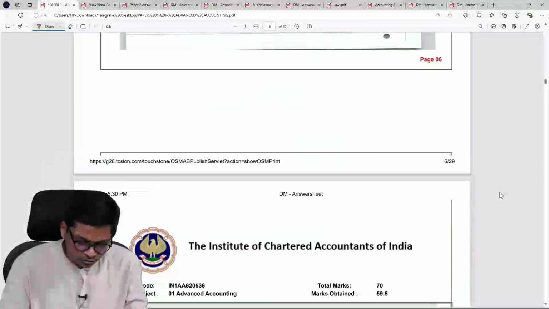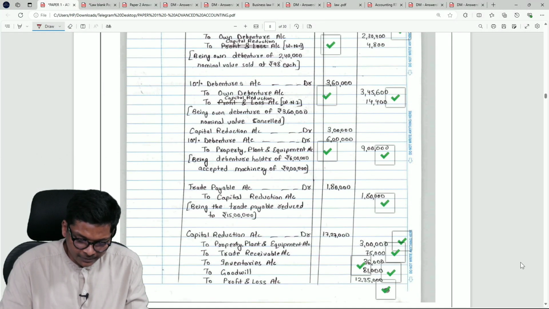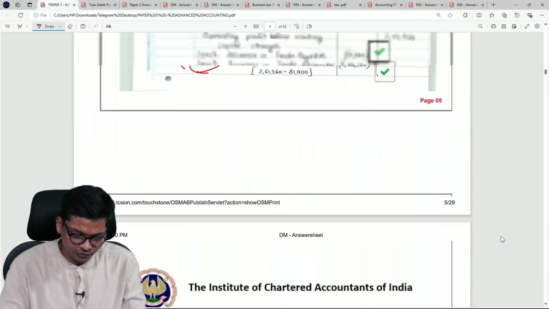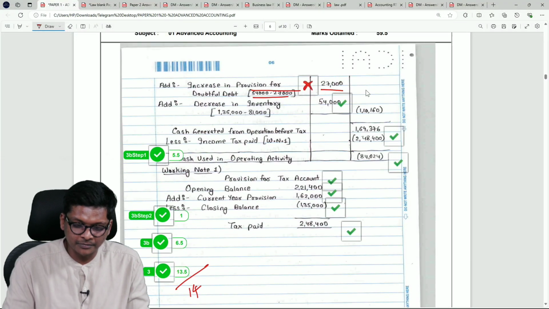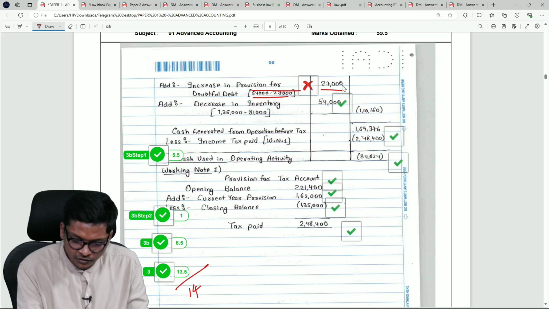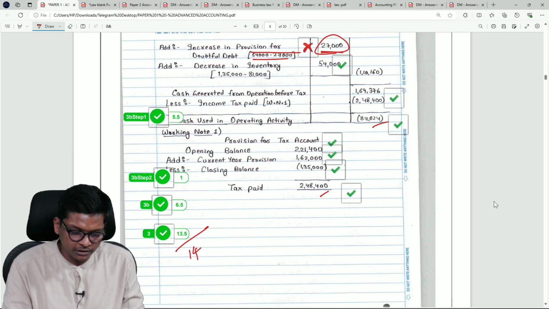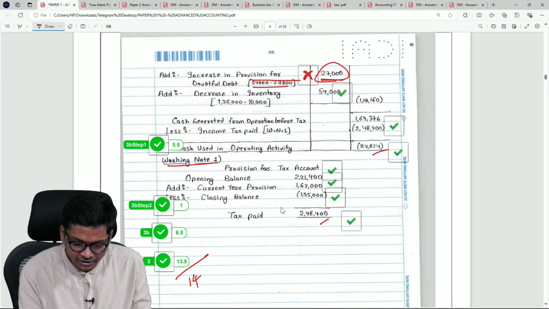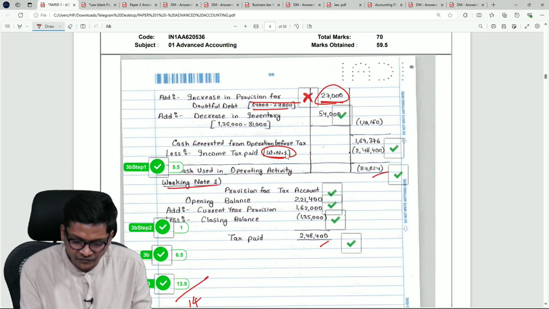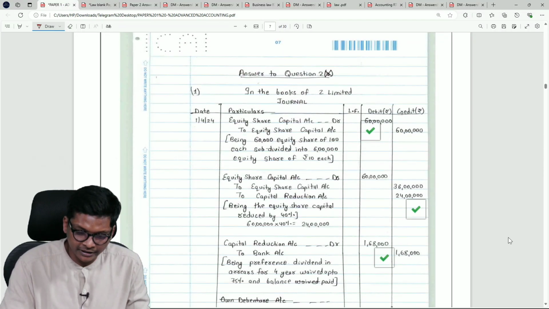And if you see where they have lost marks, actually the only place where they have lost marks in the cash flow is some workings, where they have made some mistake. Because of this one item being wrong, but thankfully the total everything tallied, so they got 13.5. The working note is given below itself, and on top they have given a reference for the working note. I am sure all of you give references for working notes. Let's go to the next question.